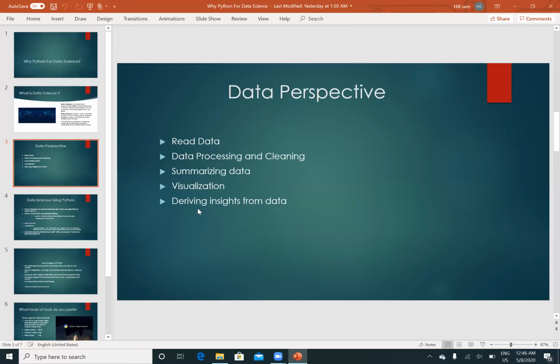Once this visualization is finished, then the final step, we can say, is deriving insights from data. If you don't have complete data, or else if you have a large amount of data, then we need to find out what amount of data is needed for processing.